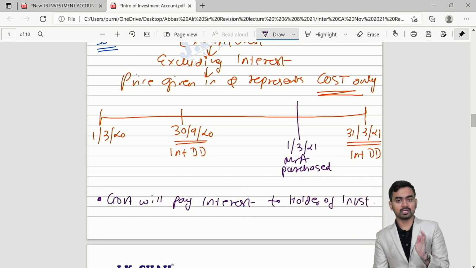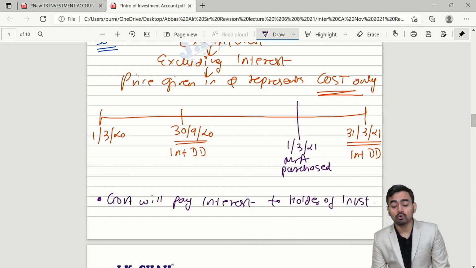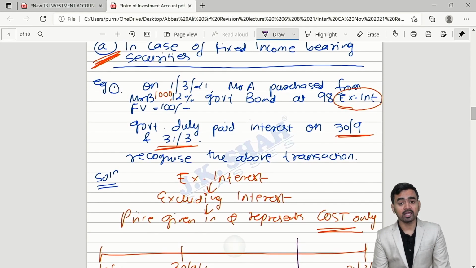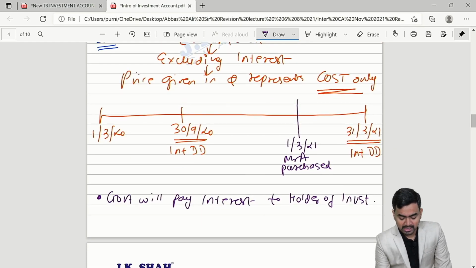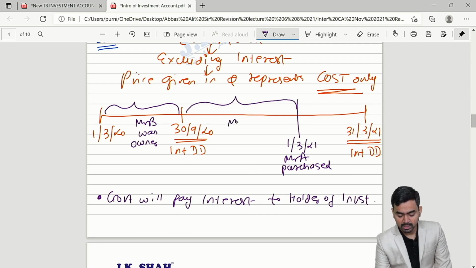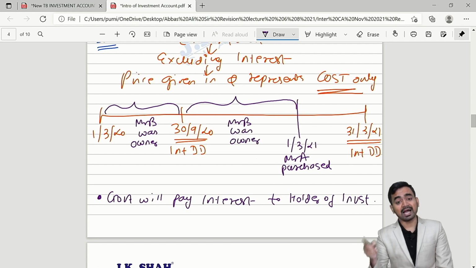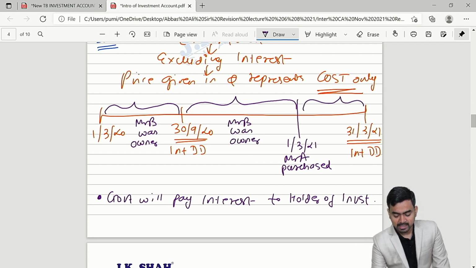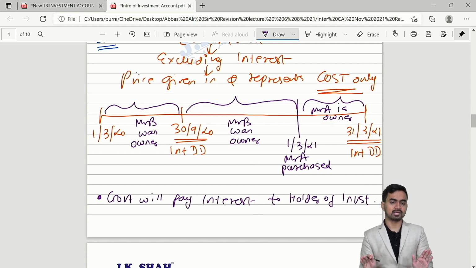So before the date of purchase, who was owner? Mr. A acquired from Mr. B. So can I say from 1st March to 30th September, Mr. B was owner? Then from 30th September to 1st March, again Mr. B was owner. And after the date of purchase, can I say Mr. A is owner? Any worry to anyone? No sir. Till now everything is clear.